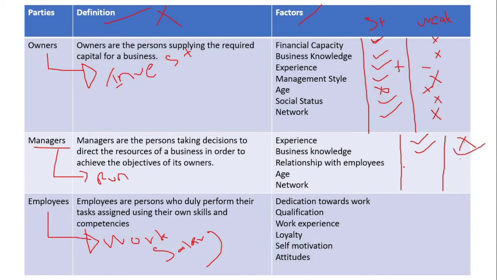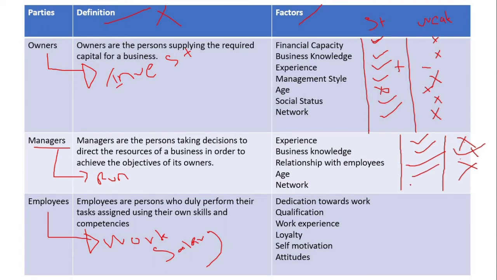Relationship with employees. The manager knows how to deal with employees, how to get work done from the employees. So the manager is very friendly to the employees. At that time, that will be the strength. If not, that will be the weakness. Young employees, strength.